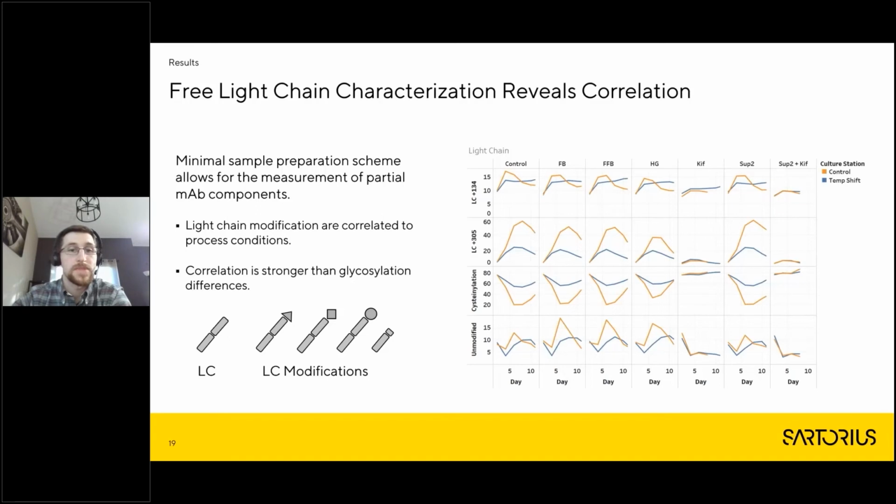If you look at the second row, this is the light chain plus 305 Daltons. You can see the control condition ended up spiking around day 8 at about 60% relative percent of the light chain in this plus 305 Dalton conformation, while the temperature shifted condition was down around 20%. That's a very large deviation, and you can see this correlation plays through all the conditions. Again, just one of the benefits of doing it this way and getting this extra information that's otherwise washed away with purification.